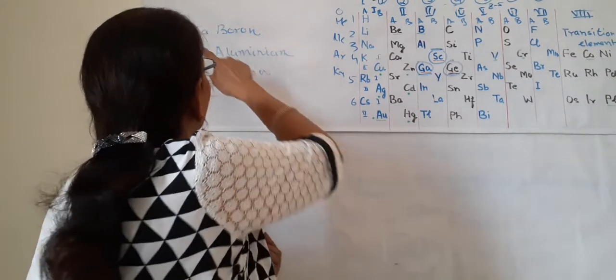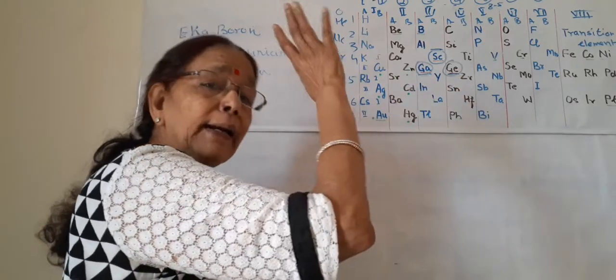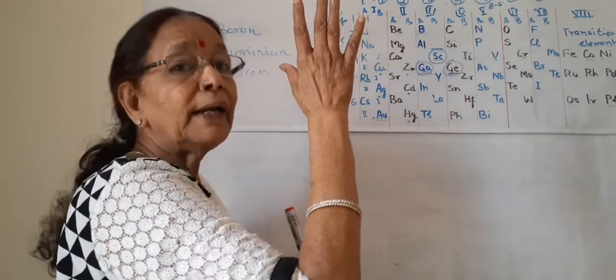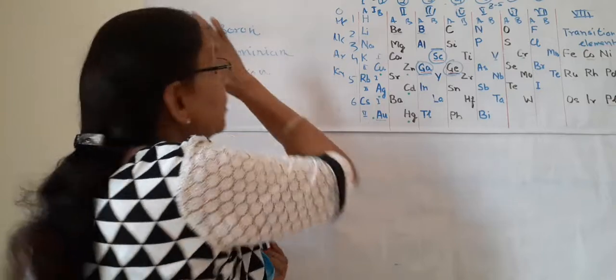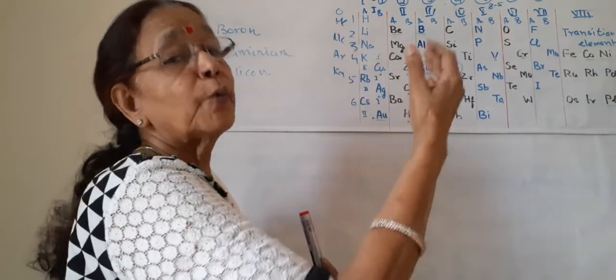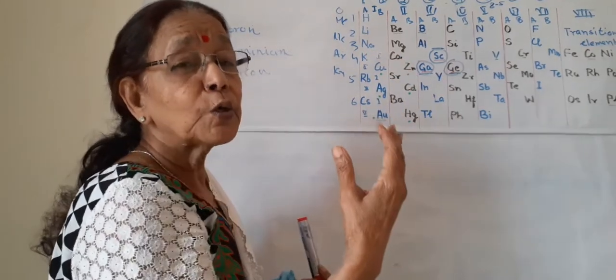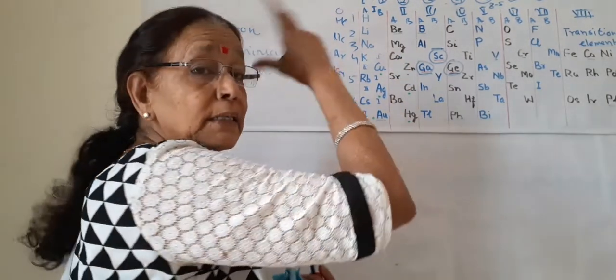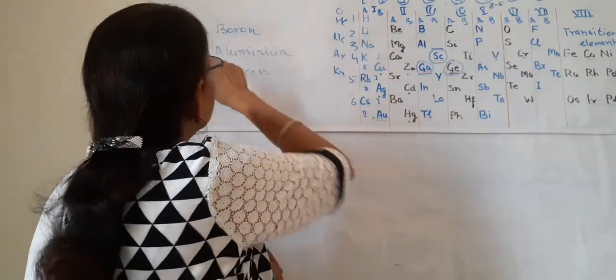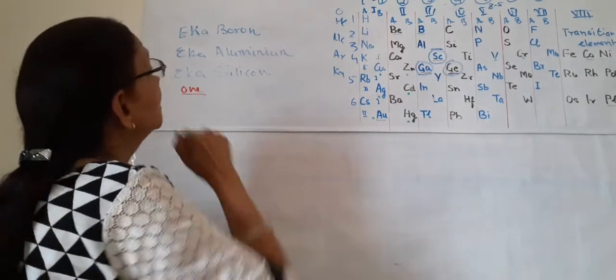His friend, a Russian, was doing research with sound, so he used this word Eka in his work, and Mendeleev used this word in his table. Eka in Sanskrit means one.